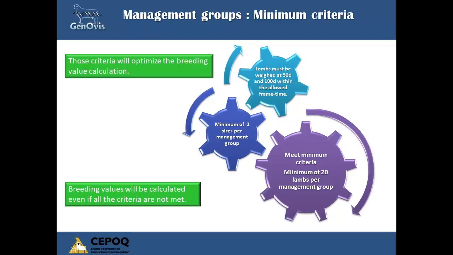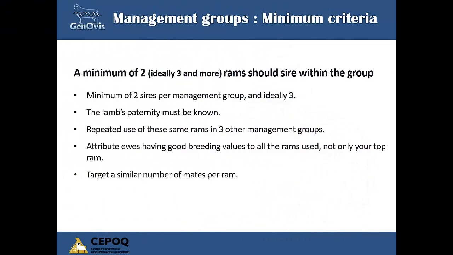Have a minimum of 2 sires per management group. Furthermore, 3 sires or more will improve the comparison between the progeny performance. The lamb's paternity must be known when possible. Repeat use of these rams in 3 other management groups to increase the accuracy and the differences of lamb performance measured within different groups. Target a similar number of mates per ram.